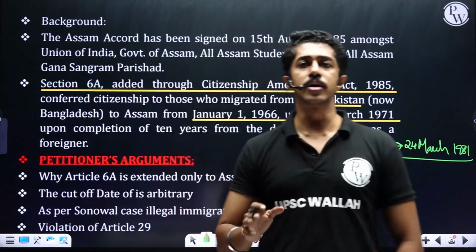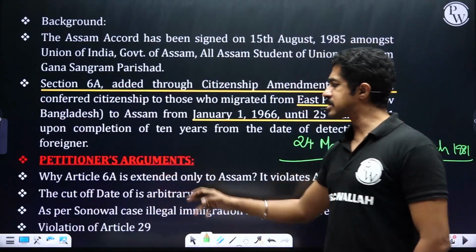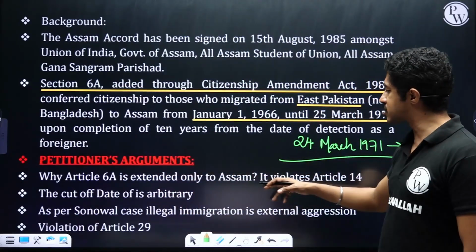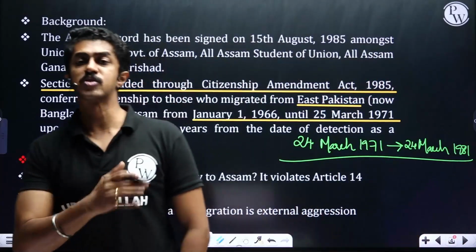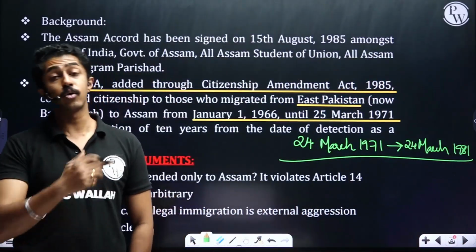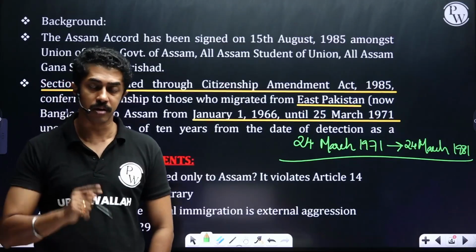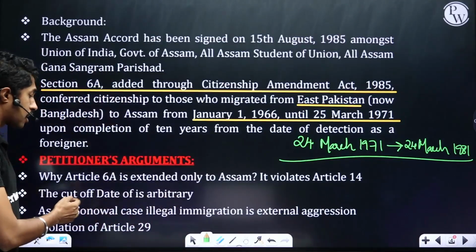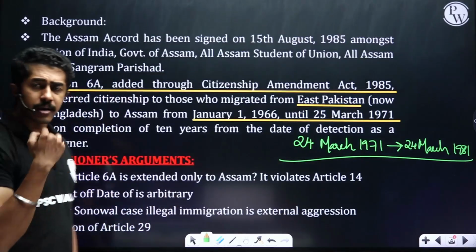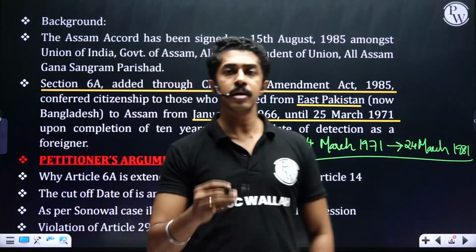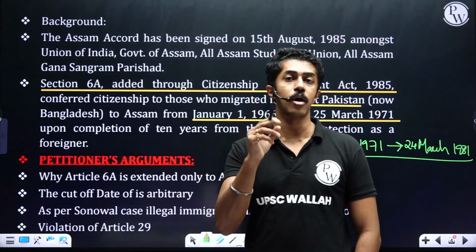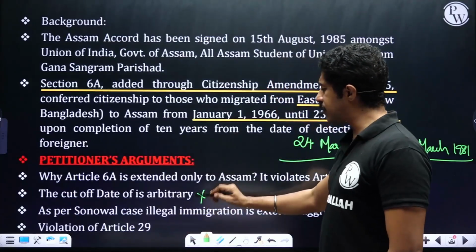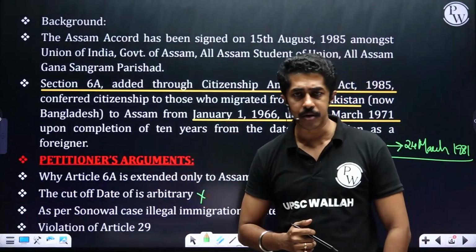So now let us see what the petitioners argued. They basically said, why is Article 6A extended only to Assam? Because immigrants came everywhere. They came to West Bengal. They came to Meghalaya. Why only for Assam has this exception been created? First question. Second, the cutoff date is arbitrary. I already told you it was not arbitrary. It was chosen based on the date of launch of Operation Searchlight. So this argument of the petitioner does not carry any merit.